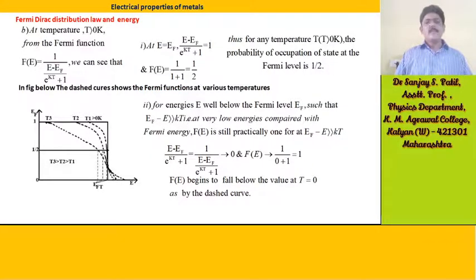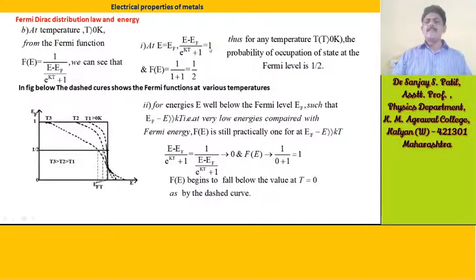Suppose B, at temperature T greater than 0 Kelvin, then what will happen? From the Fermi function, f(E) is equal to 1 upon e raised to (E minus EF) divided by kT, plus 1. We can see that at E equal to EF, e raised to (E minus EF) by kT is equal to 1.